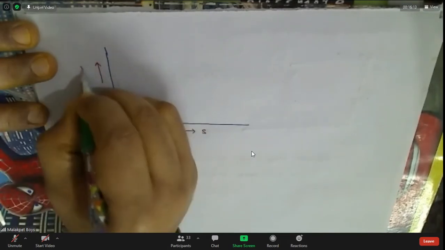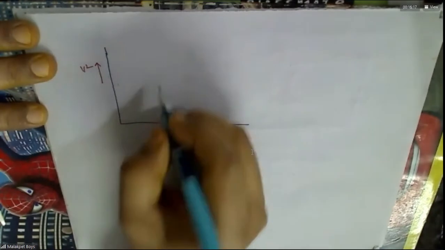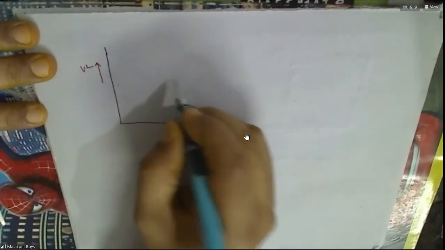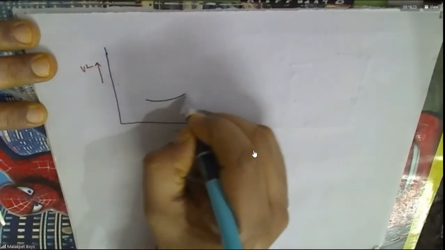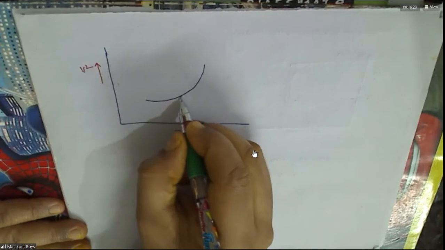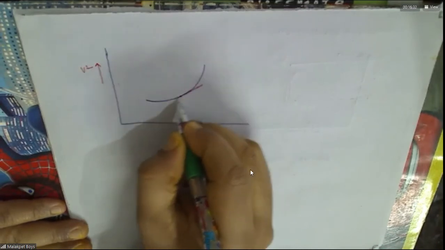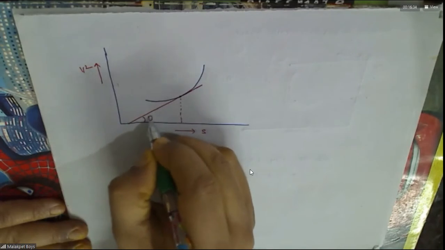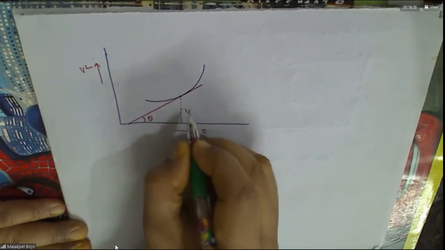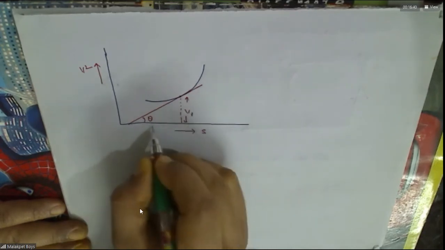Graphs are easy, and this graph need not be like that. It may be anything. I am taking it as an example. Suppose the graph is like this. As usual, at any point, draw one tangent. This is theta. Suppose this is some V1 or this is some S1.